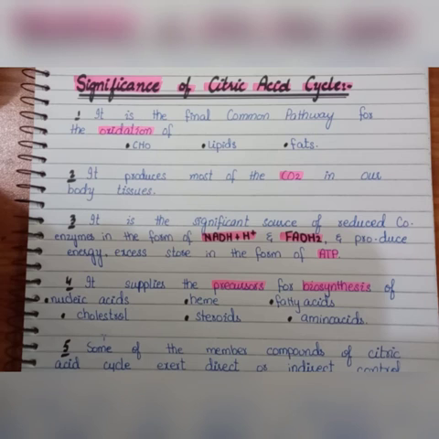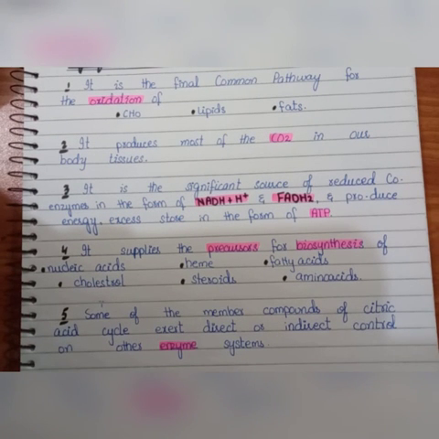In the last, it also provides some compounds that exert direct or indirect control on the enzyme system. So here we have the significance of the citric acid cycle. In this video we have discussed some important points about the citric acid cycle, and in the last we have discussed its significance.